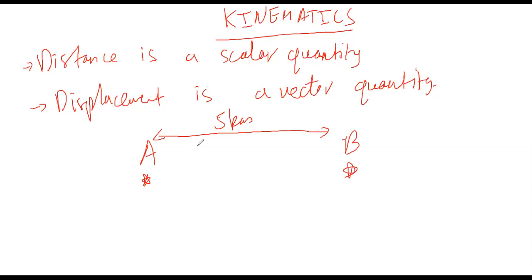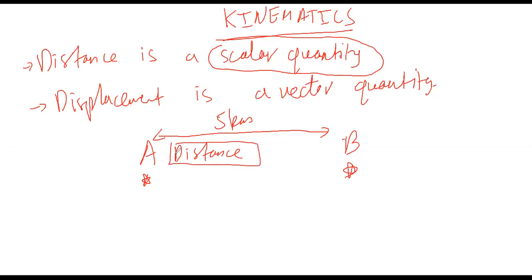Now notice that in my statement, I'm only talking about the magnitude, 5 kilometers. Is there any other information given? No. It's only saying that the distance, or the length covered, between A and B is 5 kilometers. So this statement only gives you the magnitude. Hence it is telling you about a scalar quantity, because only the magnitude is involved. So this is distance: the distance between A and B is 5 kilometers.